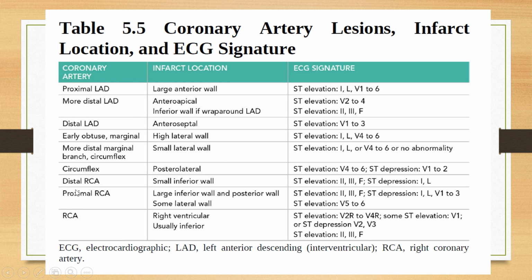For example, if there is a lesion of the right coronary artery, there will be an infarct in the right ventricle, and these are the ECG changes which will be present in the ECG. There will be ST elevation, which is the most common, present all over the ECG in every coronary artery lesion. So this is a chart which shows that if there is any lesion in any of these arteries, there will be an infarct location in the heart, and there are many ECG changes which will be present.